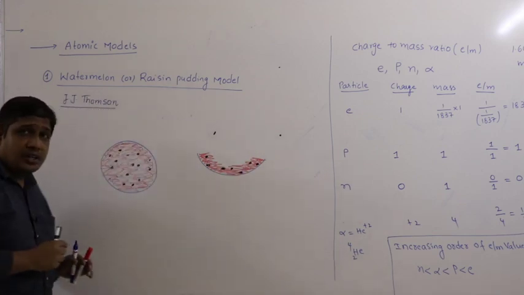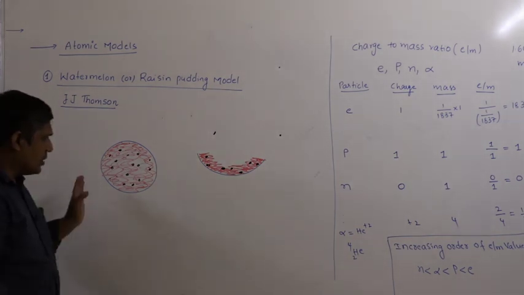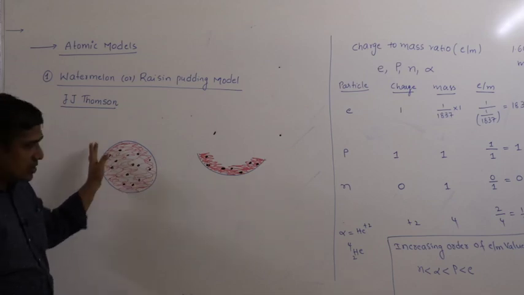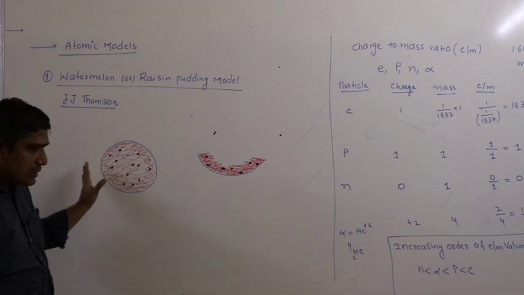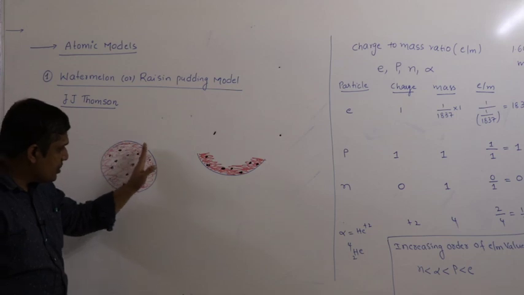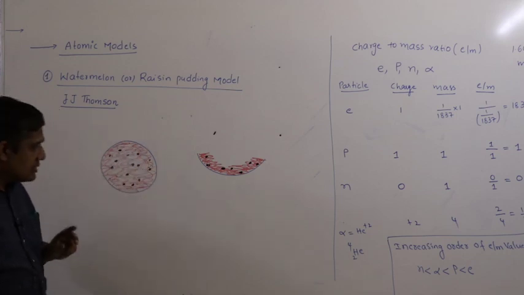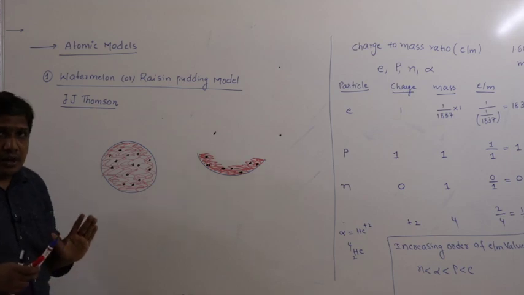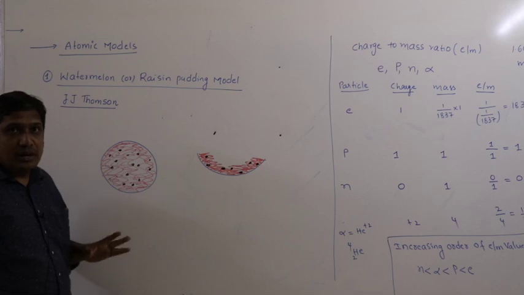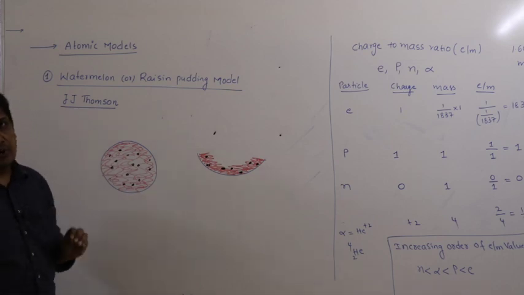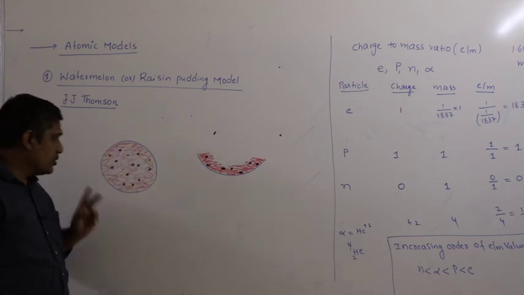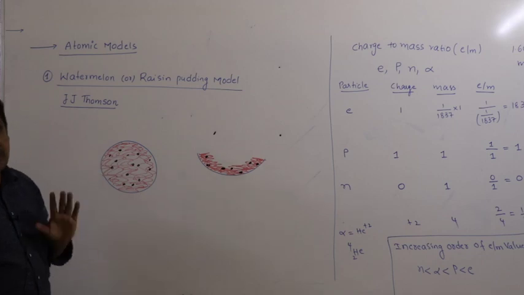The advantage of this theory is, the first point: since the red pulp is uniformly distributed, like positive charge is uniformly distributed, that means the mass is uniformly distributed throughout the atom. The second point is it explains the electrical neutrality. That means it shows the positive charge as well as the negative charge, and tries to explain that the atom is electrically neutral. So you can see two points: one, mass is uniformly distributed throughout the atom; the second, it explains the electrical neutrality.